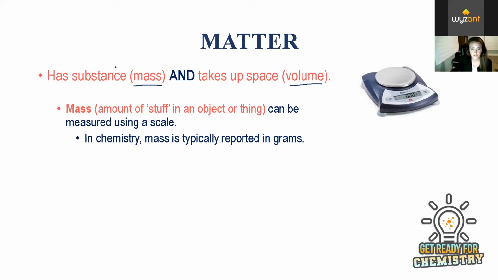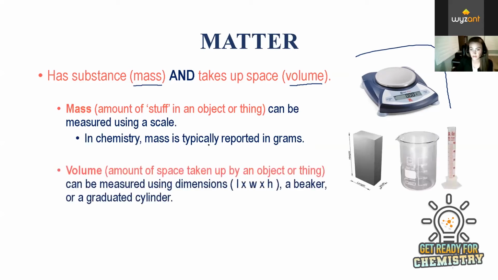Mass is measured with a scale, which I put over here. The definition of mass is the amount of stuff in an object or thing, and we measure this using a scale. You've probably heard of a scale before to measure pounds. Pounds is a little bit different than mass. It has more to do with gravity, versus mass, which is just a measure of how much stuff is in an object. In chemistry, mass is typically reported in grams, which is what we have on the scale here. So we can see the unit is grams.